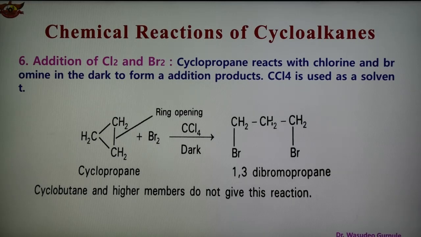Reaction number 6 is the addition of chlorine and bromine. In this case, cyclopropane undergoes reaction with chlorine or bromine in the dark, forming an addition product. This reaction takes place in the presence of CCl4 solvent. CCl4, that is carbon tetrachloride, is a solvent, and the reaction takes place in the dark, and again a ring opening takes place. So see how this addition takes place and how we get the addition product.